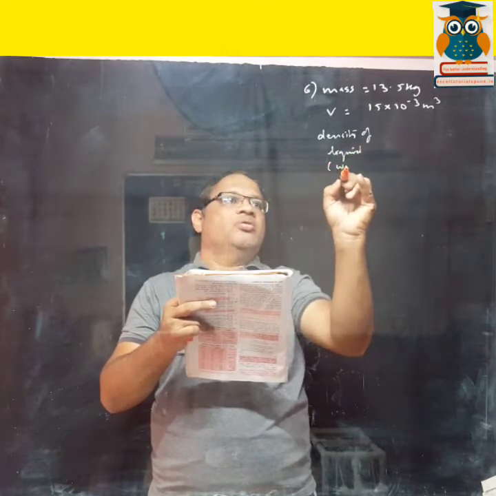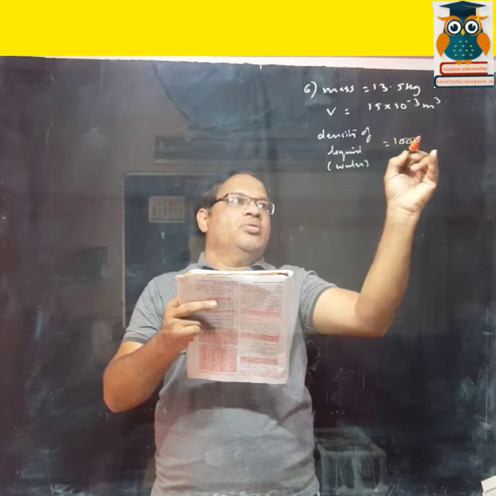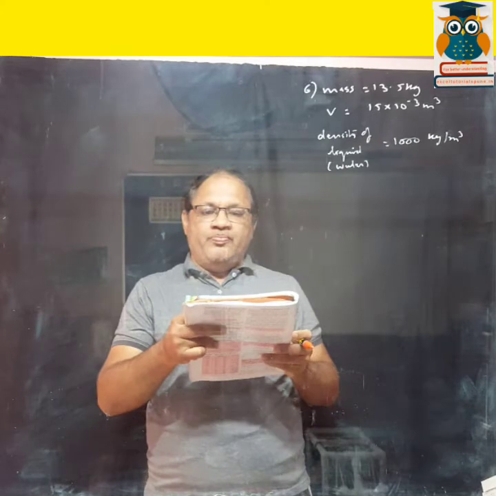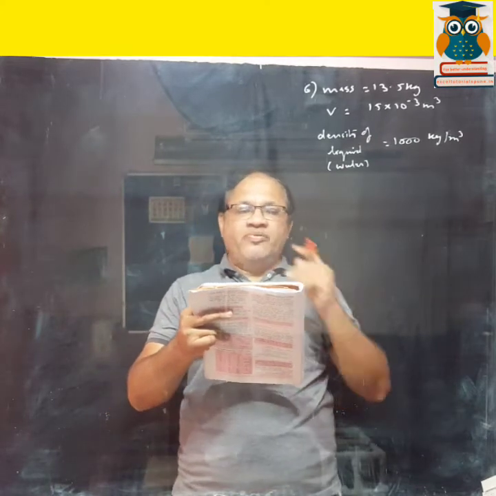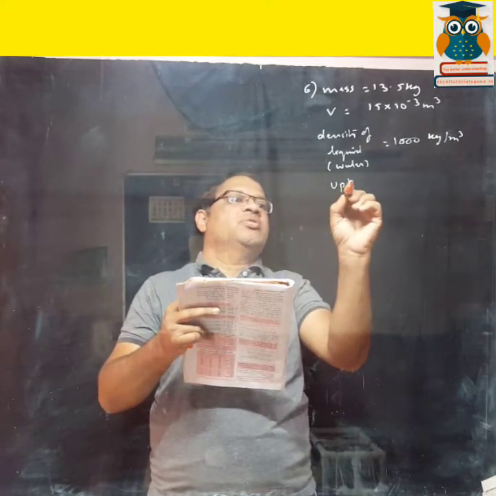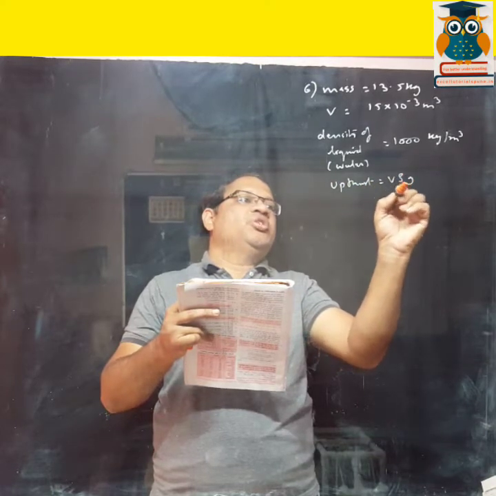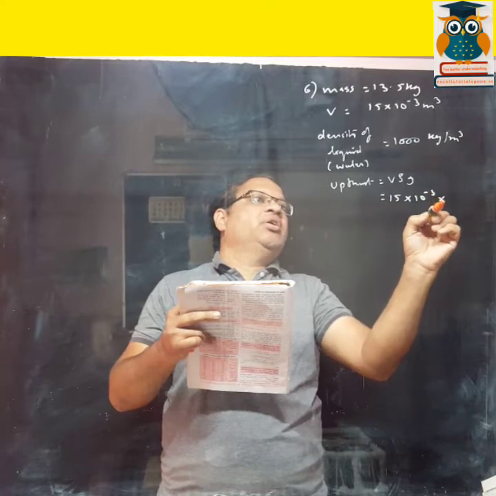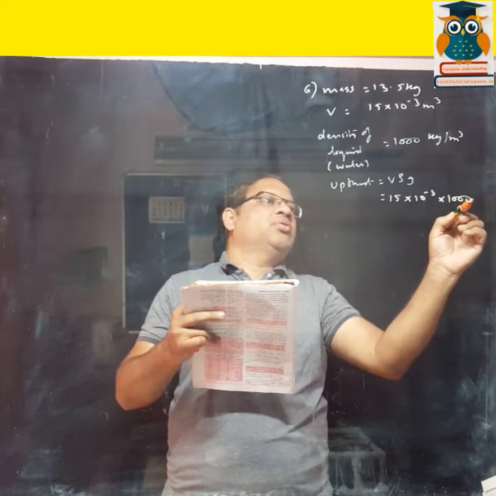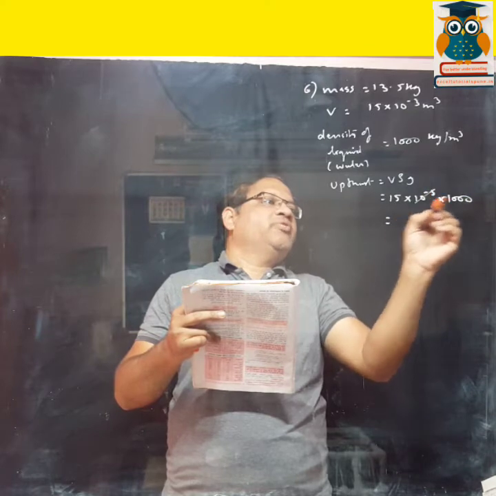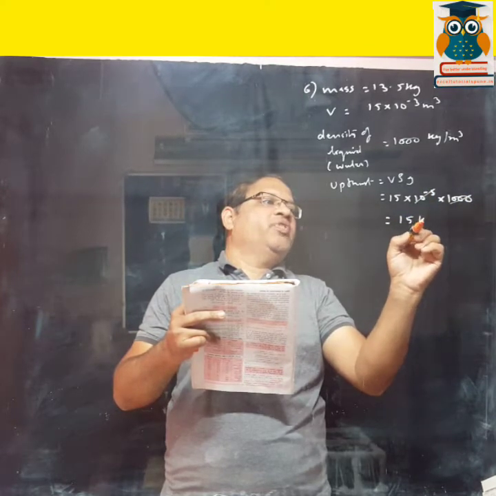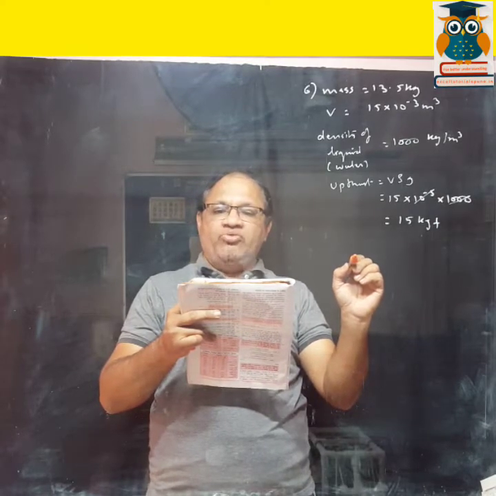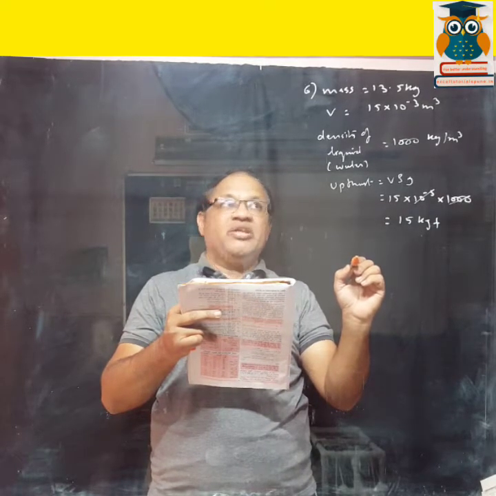That is water, 1000 kg per meter cube. Now calculate the upthrust of the body. So upthrust is V rho g. Volume is 15 into 10 raised to minus 3, into density 1000. Okay, this both will get cancelled. 15 kgf. Okay. Now they are asking, will the block float or sink in water when released?